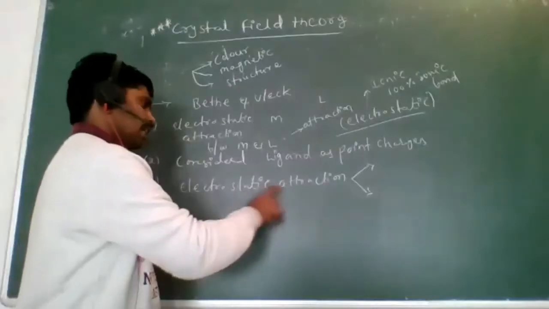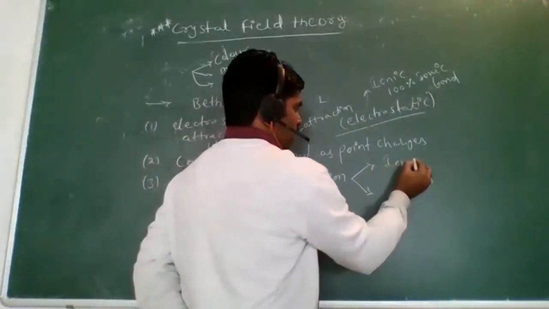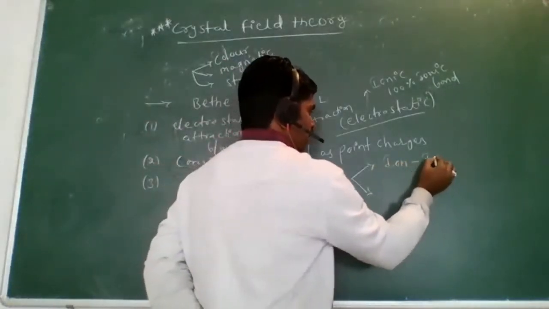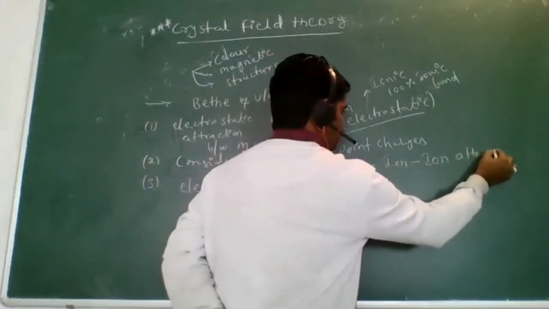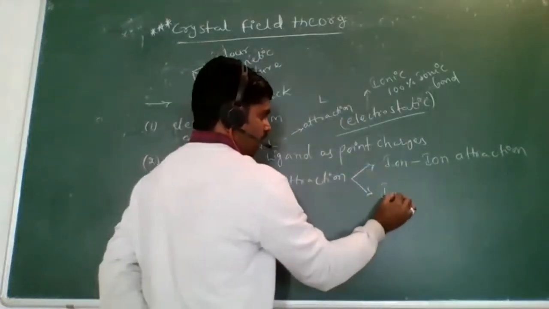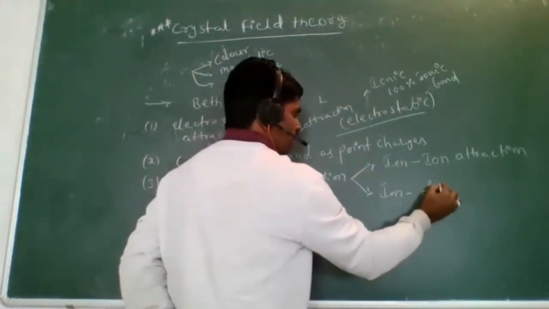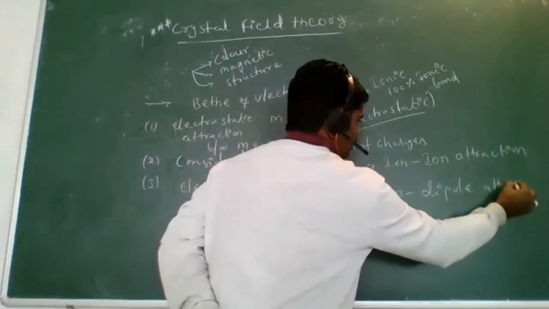First I will write that: ion-ion attraction. Second one, ion-dipole attraction.